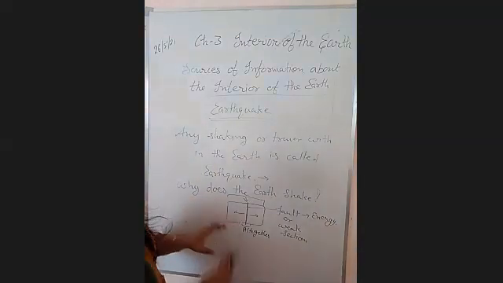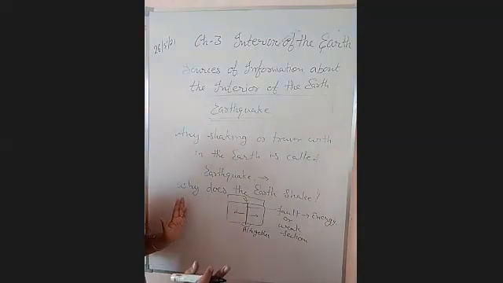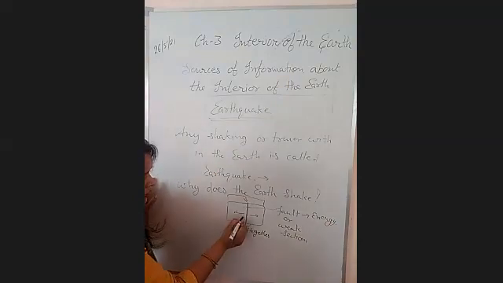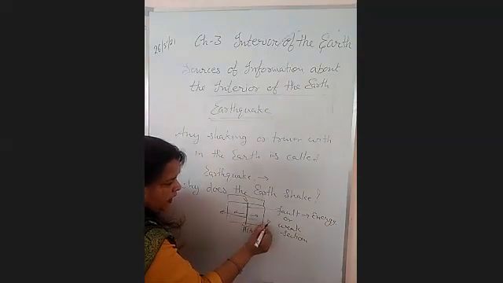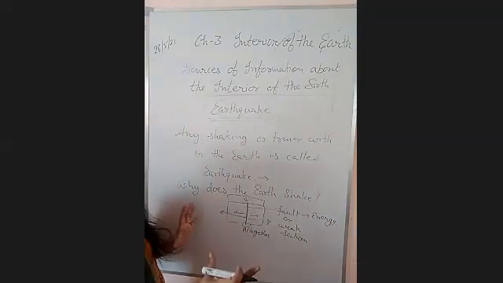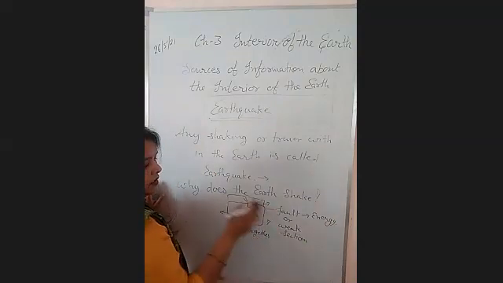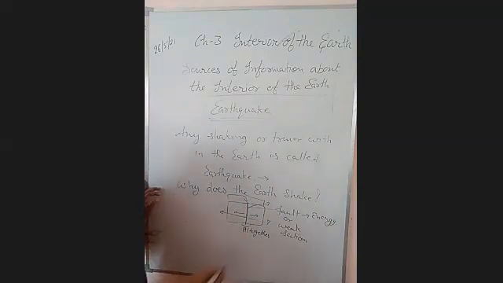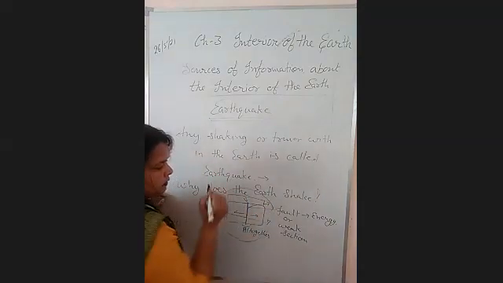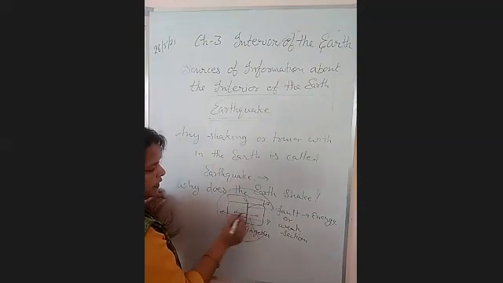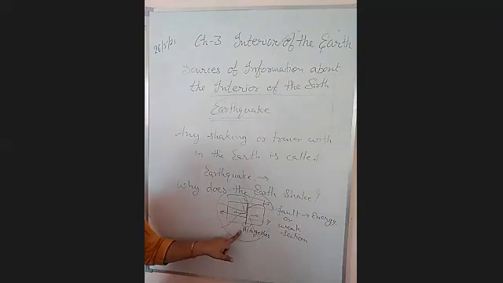Sometimes they move very frequently apart from each other. If this movement is very frequent, the fault will increase and the energy released by this fault generates waves throughout the earth. The energy which comes from the fault generates waves throughout the earth in all directions, and these are called seismic waves.